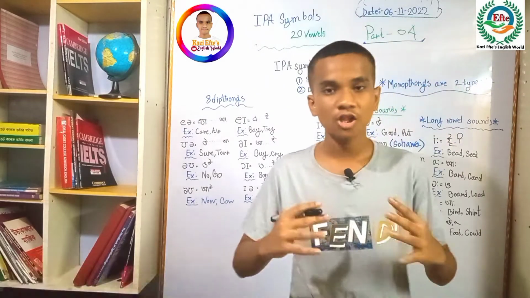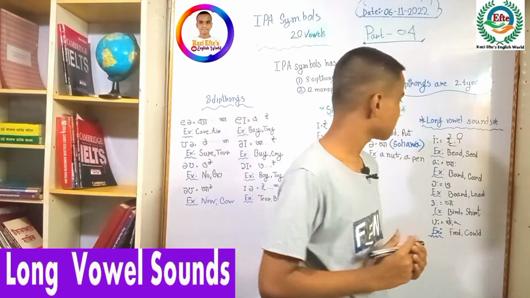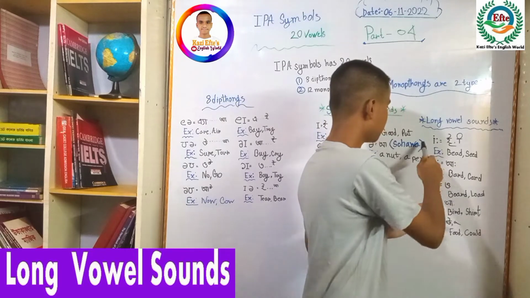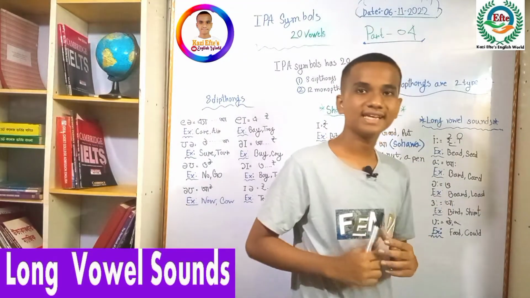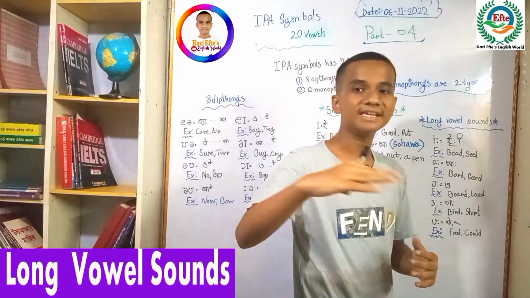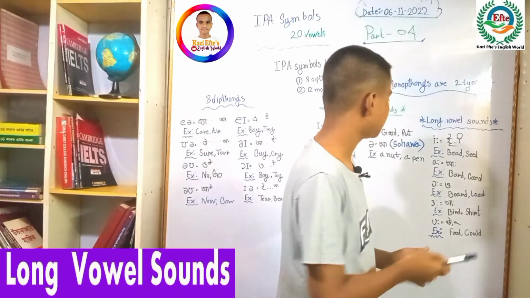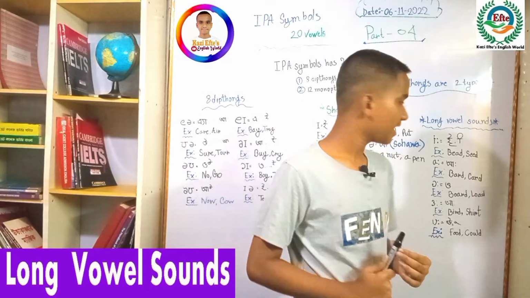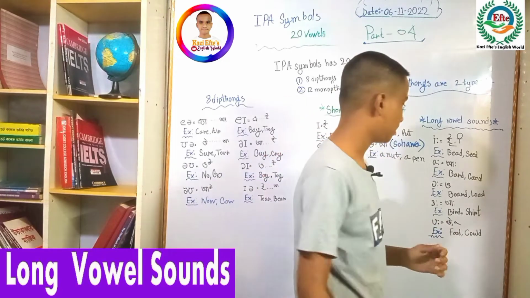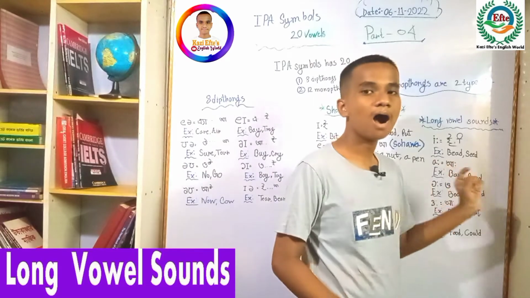Now we'll talk about long vowel sounds. Long vowel sounds are pronounced longly. So let's see. This sound is like the English letter I. The pronunciation is 'ee', longly 'ee'. For example, bead, seed. And then you can see this symbol is like the English letter A. The pronunciation is 'ah'. For example, long 'ah', card.